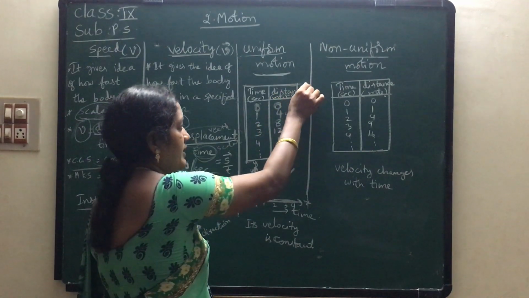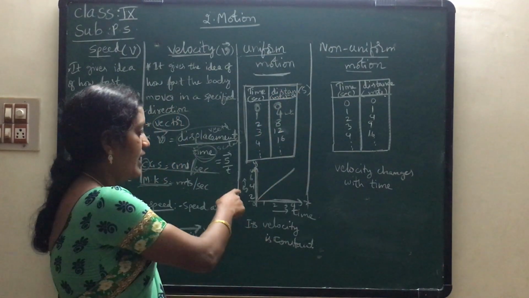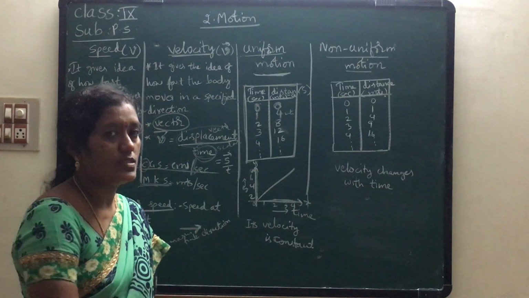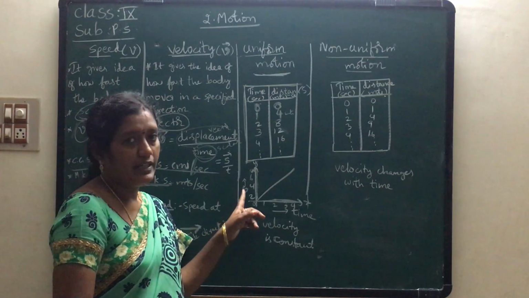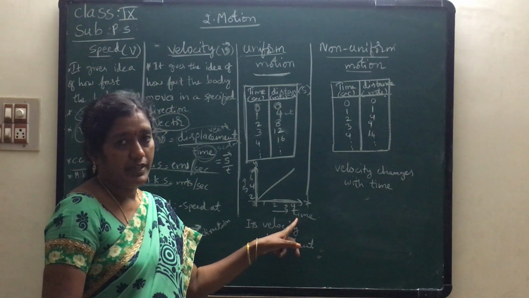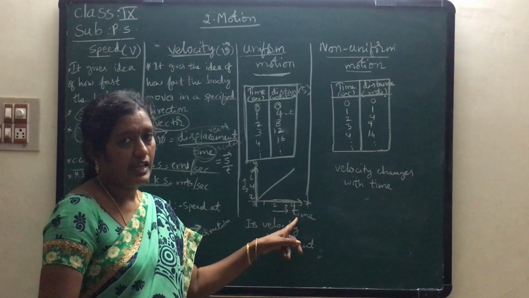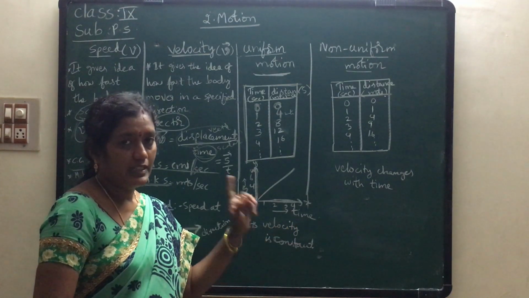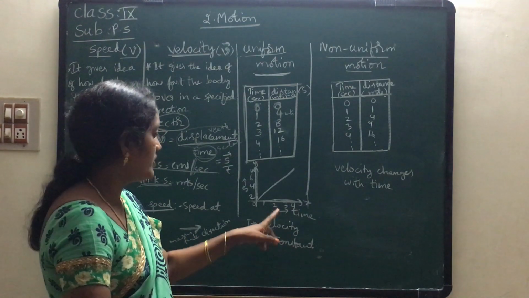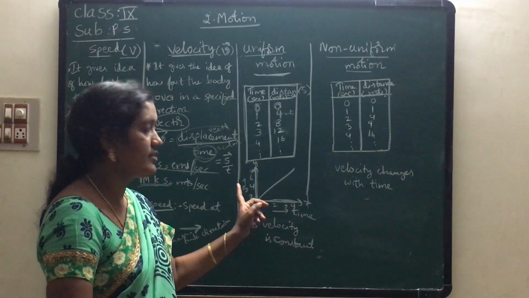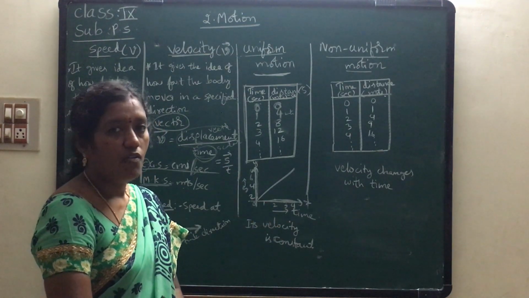Distance is denoted by the letter S, children. I am taking S on the y-axis because it is the dependent variable and time is the independent variable. So time is in our hands. I already told you in the previous lesson, children, time is taken on the x-axis and distance is taken on the y-axis.